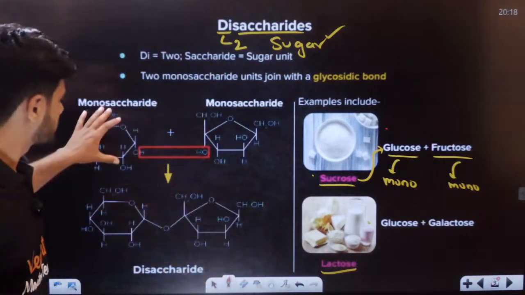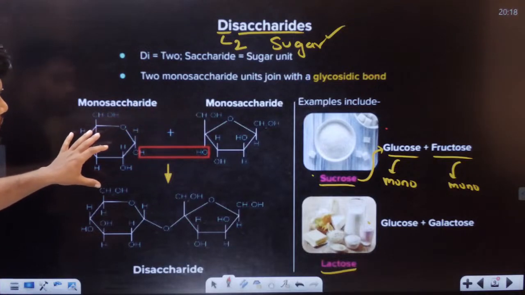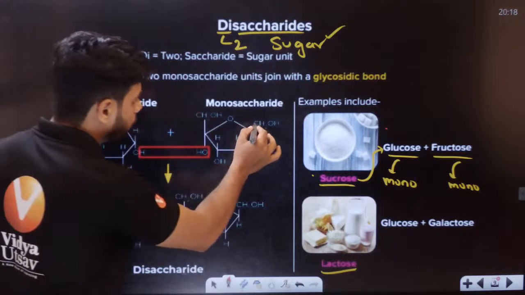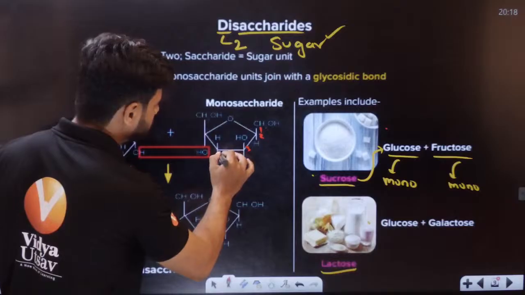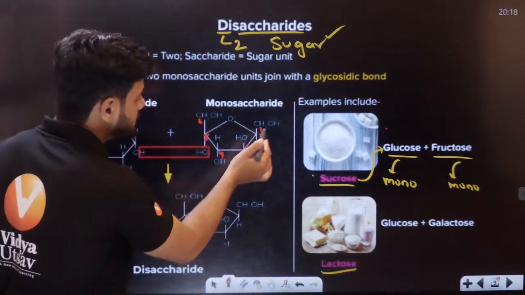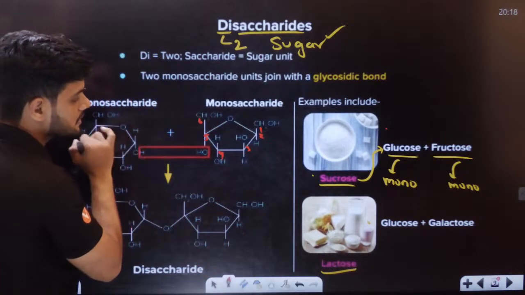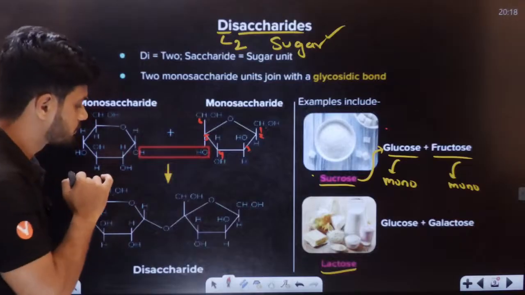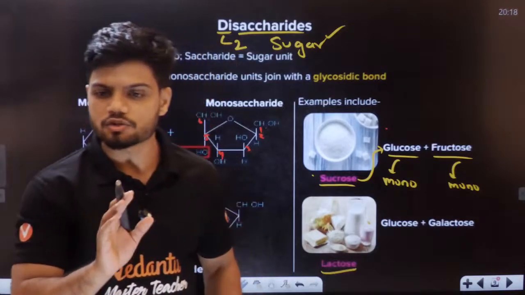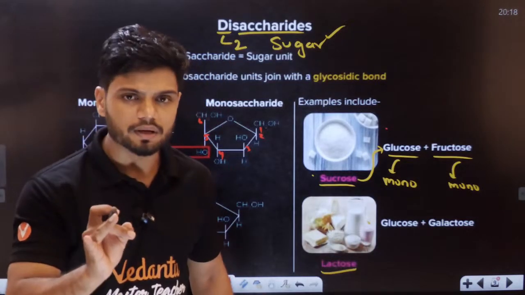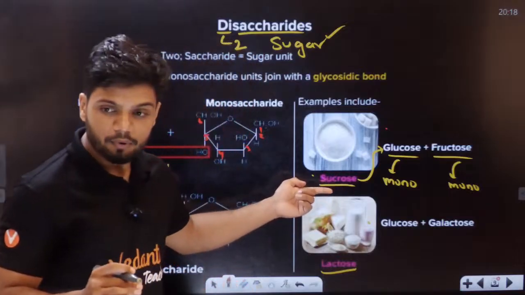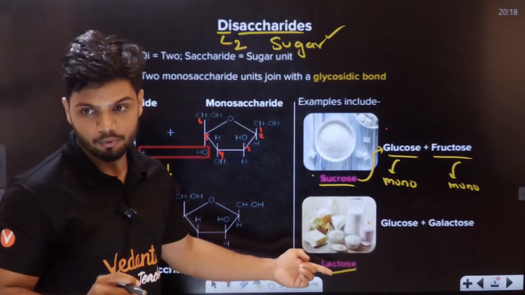Can you see here? This is the structure of glucose. One carbon, second, third, fourth, fifth, sixth. Six carbons together, students. That's all, they will not ask you more than that. What you should remember is what sucrose is made up of and what lactose is made up of.